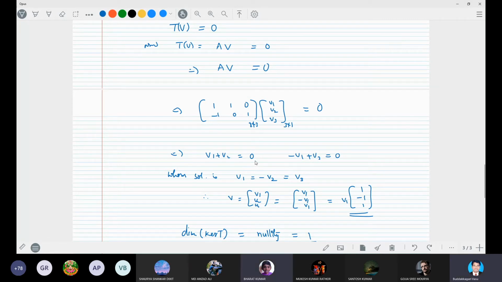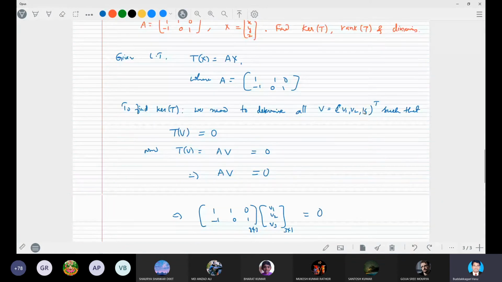In such a case, there is no transformation at all. Why? Because it is not at all possible to find V3. If you are not able to find V3, how can that element be in the R3 domain? In R3, every element must be an ordered triad.